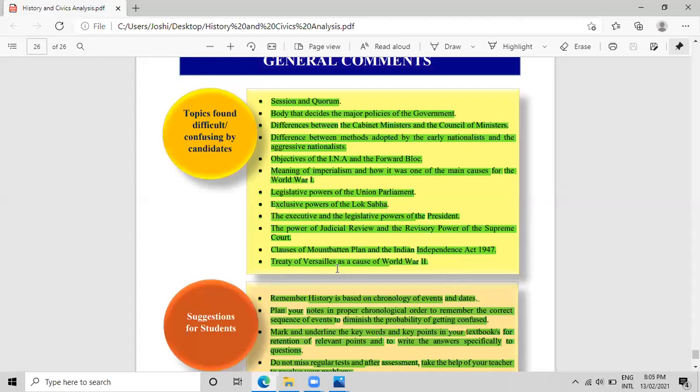See students, these are the important topics which are asked on and off. If you go through the last year papers as well, these are the questions which are always asked. That is the Treaty of Versailles, and the causes of World War I and II.